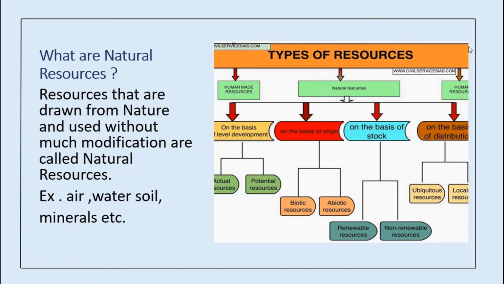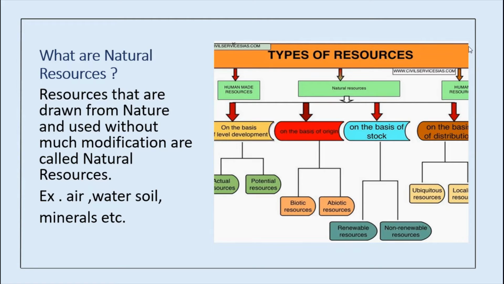What are natural resources? Resources that are drawn from nature and used without much modification are called natural resources. Drawn here means obtaining or getting. Without much modification means no need to modify it. Directly we can use what we are getting from nature.